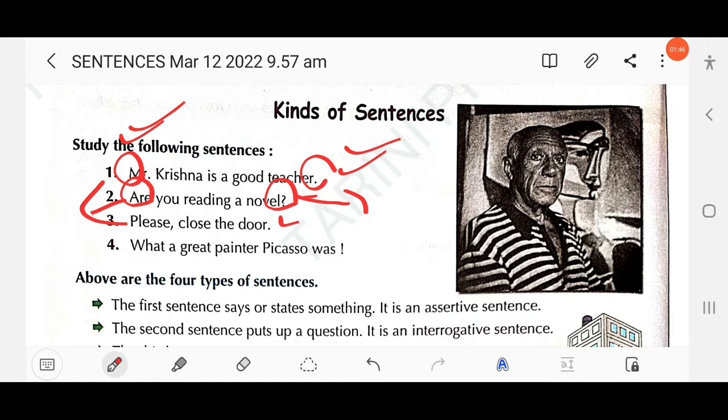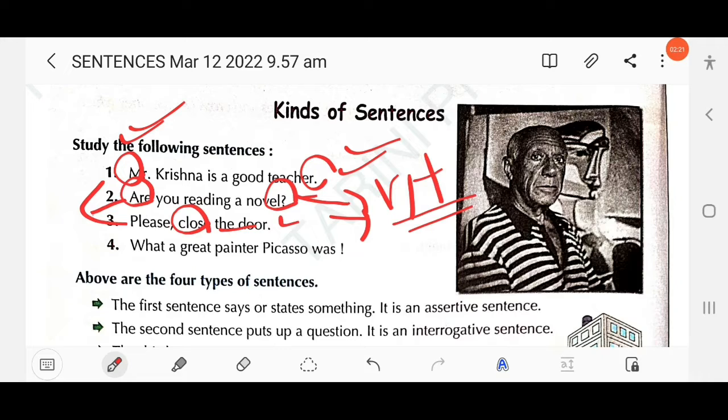Then next, look at example number 3. Please close the door. This is one type of request. Please come here, please go there, please help me. These types of sentences are known as imperative sentences. The structure of the imperative sentence is V1 plus other. V1 means the first form of the verb. Here close is V1, and in go there, go is V1, the first form of the verb. Open the door, this is an imperative sentence.